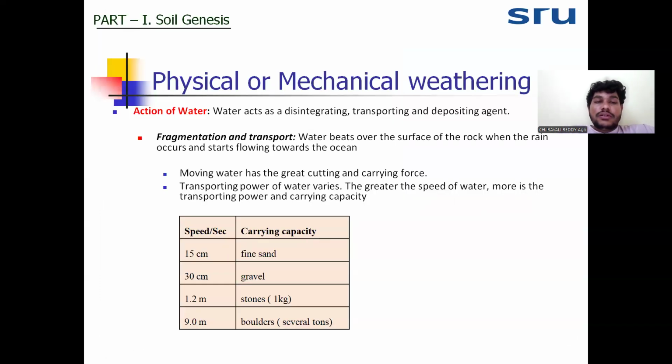The next one is the action of water, how water will disintegrate the rock. We know that water acts as a disintegrating, transporting, and deposition agent. It will first disintegrate, then transport the disintegrated material from one location to another, and deposit it somewhere. Mostly it will deposit near the delta of the sea, or in the sea, or in a lake. Based on the deposition, we have given the names.